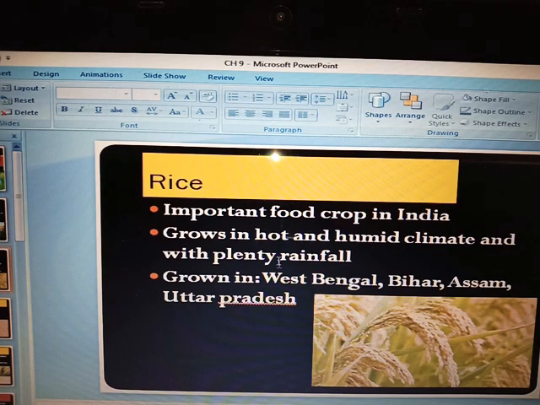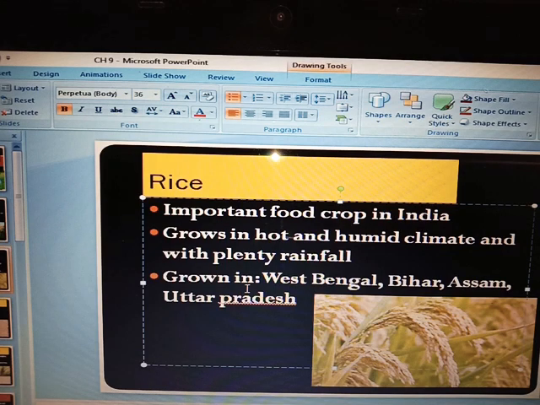It grows well in hot and humid climate and needs plenty of rainfall. In whichever area the rice crop is growing, it receives plenty of rainfall and needs a hot and humid climate too. Next, in which states is rice crop grown?